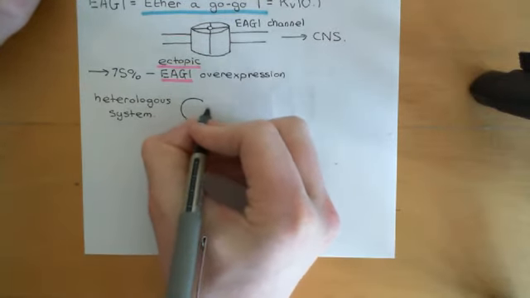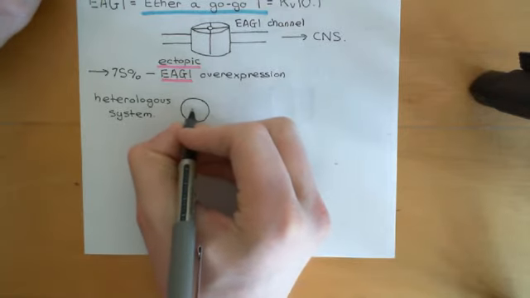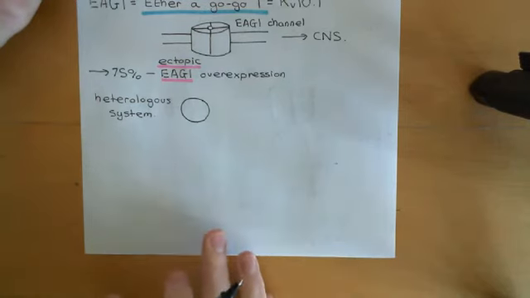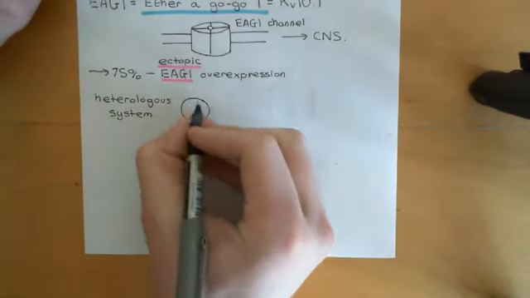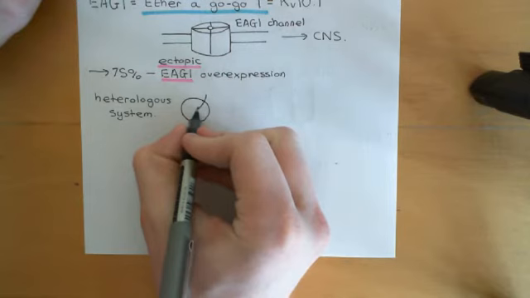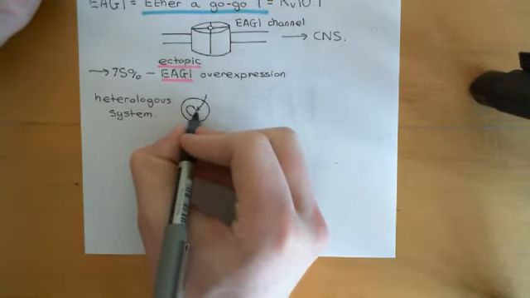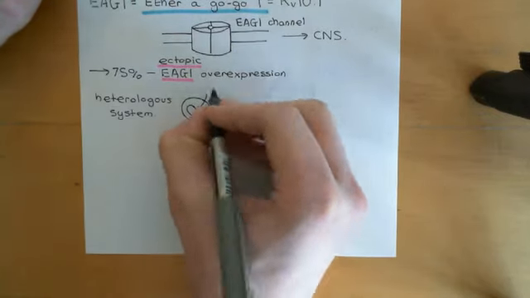You go to a cell culture laboratory and find some cell line that doesn't have an EAG1 gene within it, and you overexpress EAG1 in that cell. So you put a gene for EAG1 artificially into the cell, and you get the cell to overexpress it.